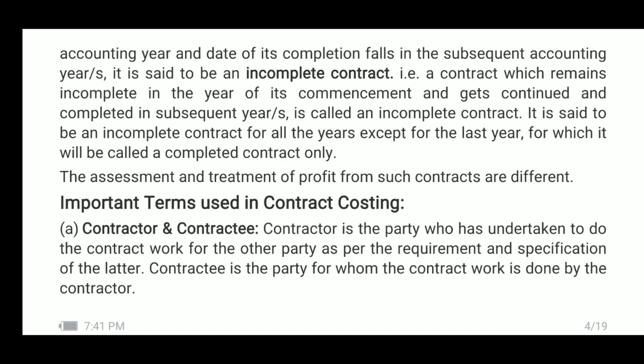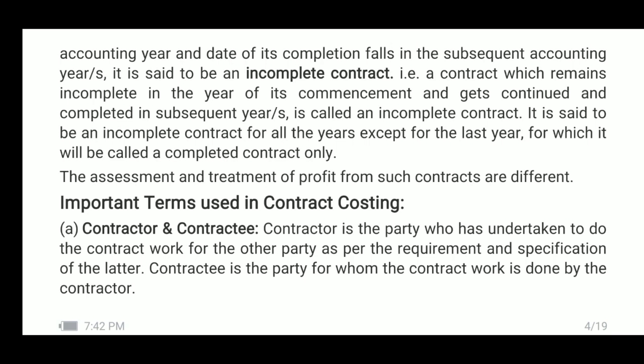But the point to be noted here is that the date of commencement and date of completion of the contract should fall in two different accounting years. Then only it is called an incomplete contract. As already said earlier, since the assessment of profit and treatment of profit will differ, the segregation is made here.